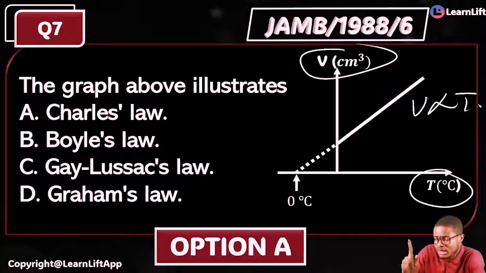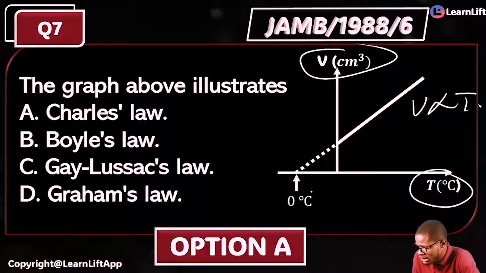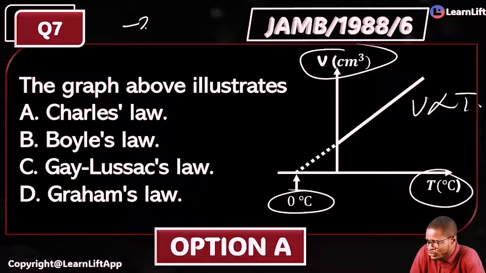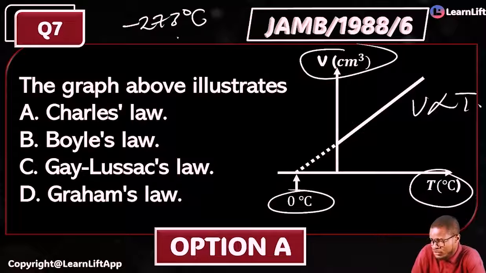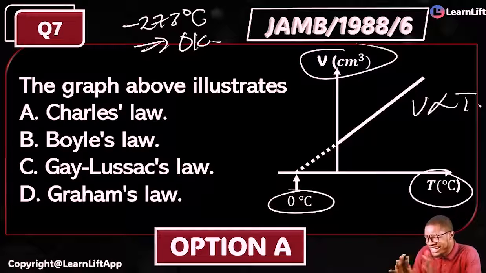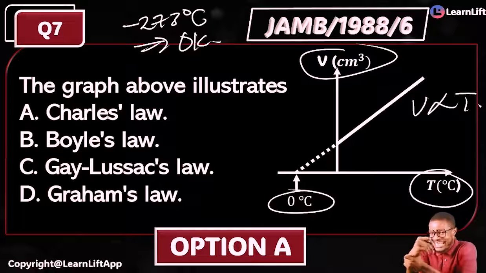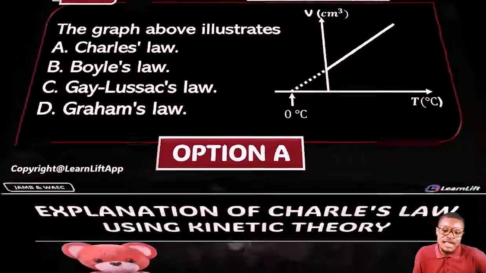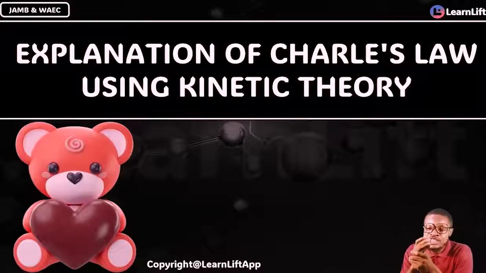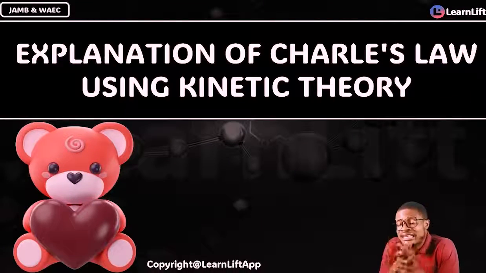But please look at it. In your Charles law, like this, what is it? It is minus 273 degrees Celsius, which is equal to 0 Kelvin. Don't forget that, right? So you can see that you just caught JAMB red-handed. So you are feeling it now. If you understand that very quickly with me, another thing very fast is the explanation of Charles law using kinetic theory.